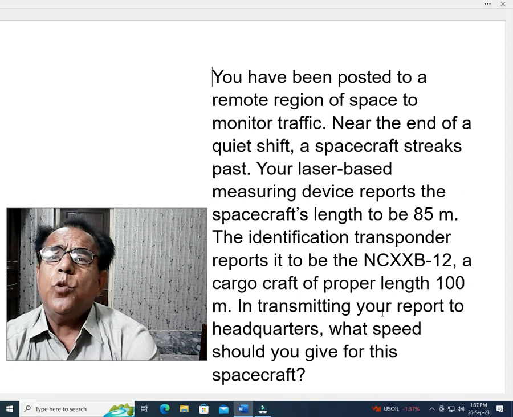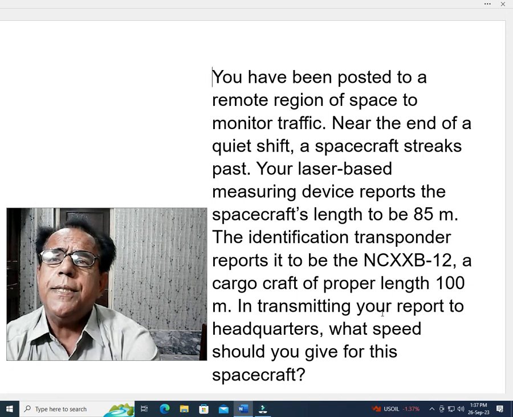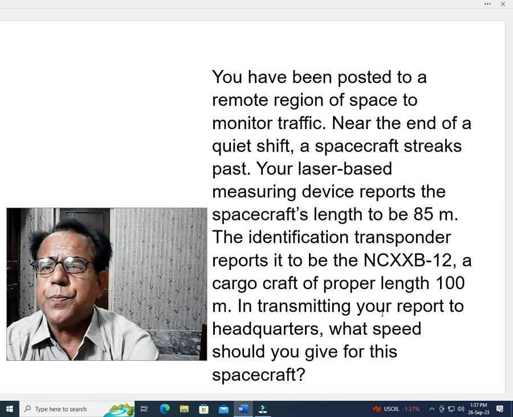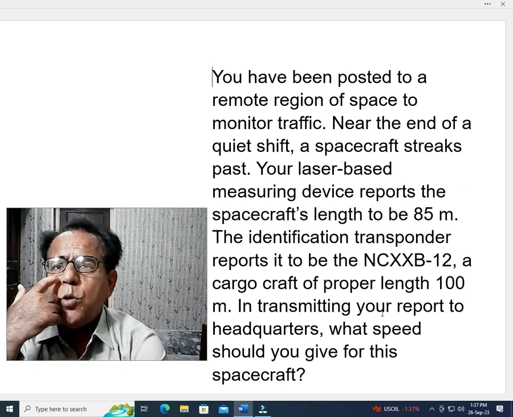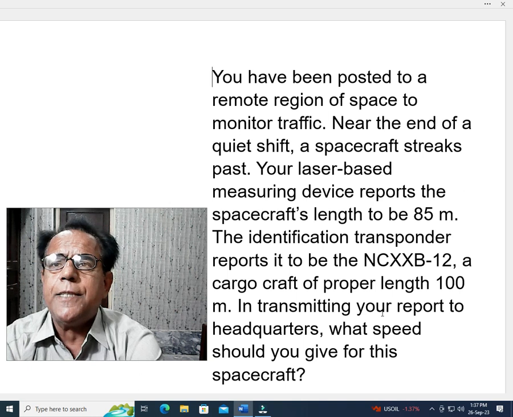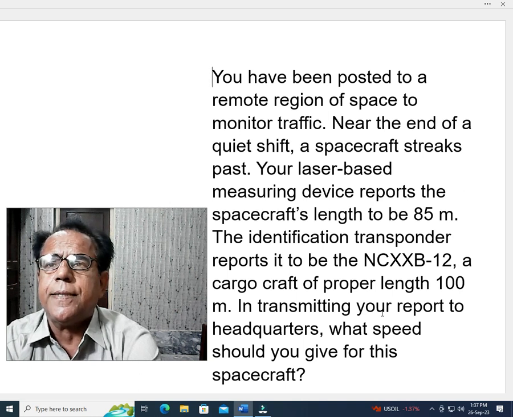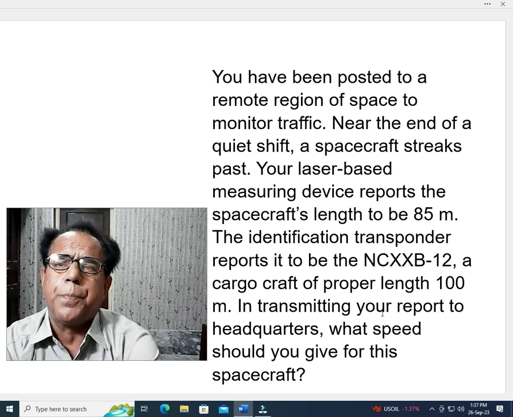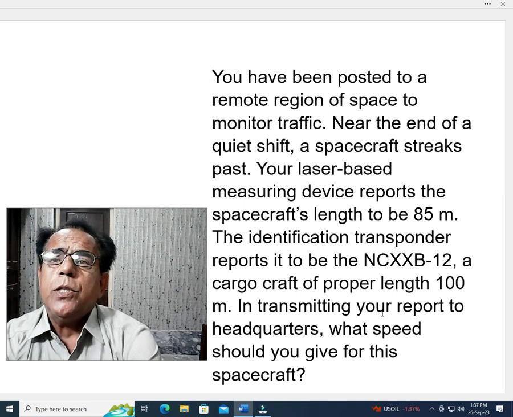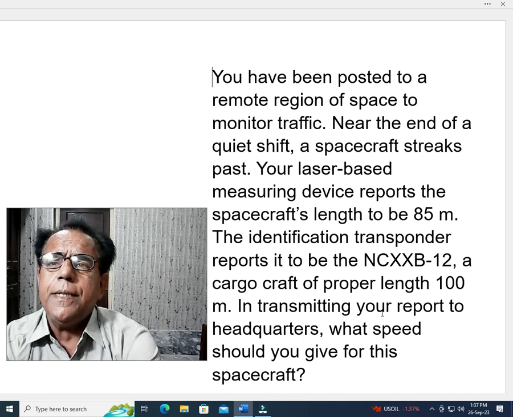You have been posted to a remote region of space to monitor traffic. Near the end of a quiet shift, a spacecraft streaks past. Your laser based measuring device reports the spacecraft's length to be 85 meters.